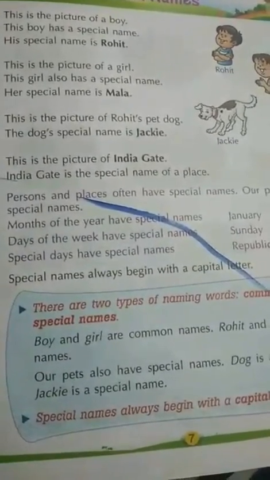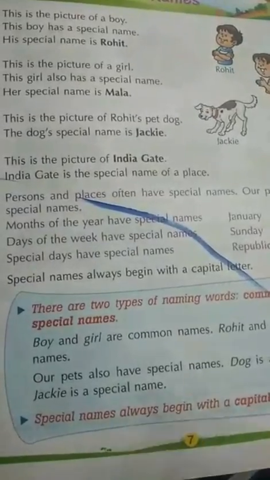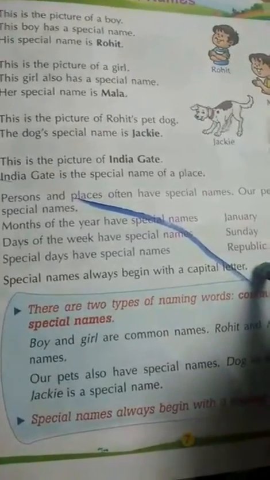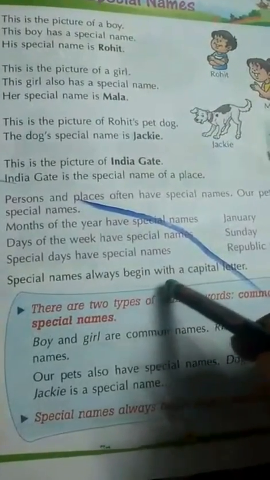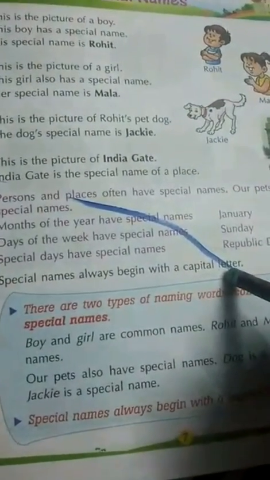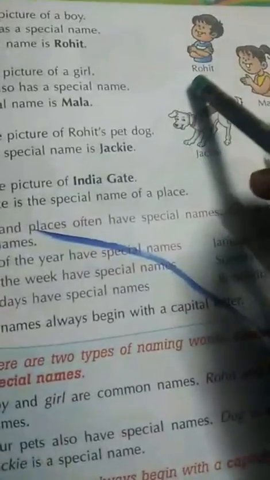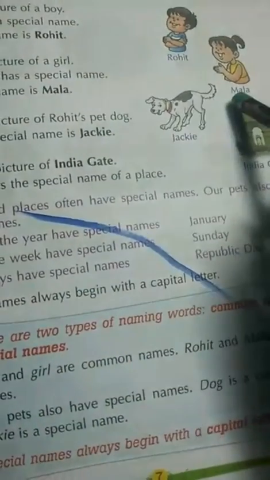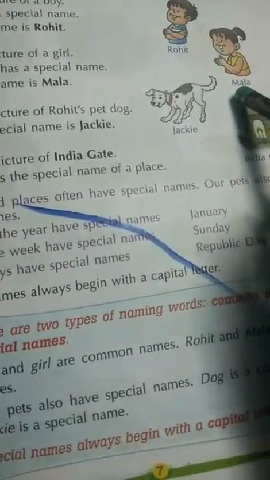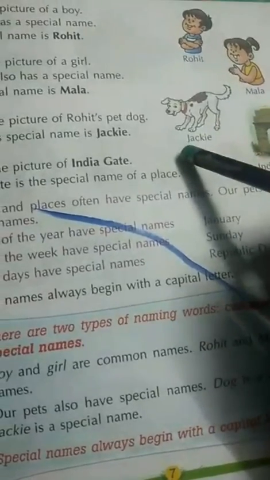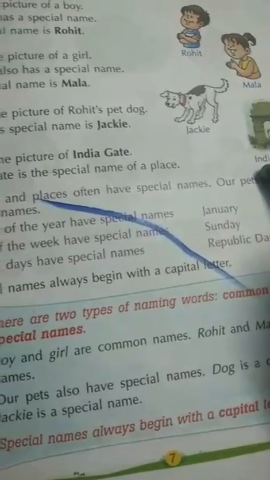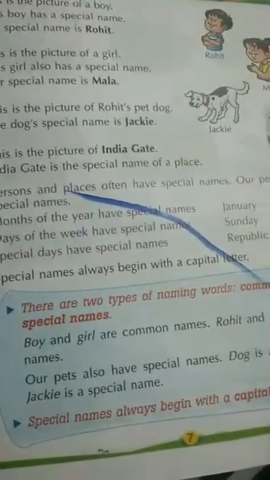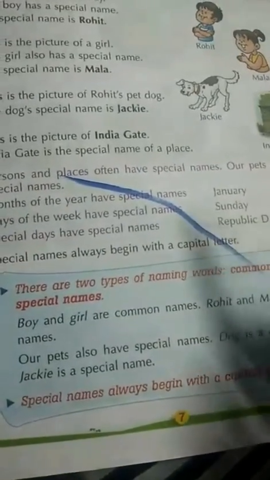So, there is one common thing more. Special names always begin with a capital letter. Okay. Special names always begin with a capital letter. In Rohit, R is capital. In Mala, M is the first letter which is capital. In Jackie, J is the capital letter. And in India, I also. Likewise, there are so many examples.